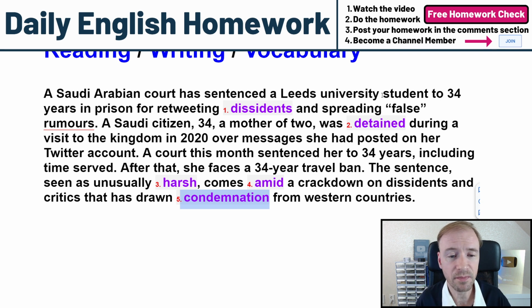A court this month sentenced her to 34 years, including time served. After that, she faces a 34-year travel ban. The sentence, seen as unusually harsh, comes amid a crackdown on dissidents and critics that has drawn condemnation from Western countries. So our 5 words we're focusing on are dissident, detain, harsh, amid, condemnation.